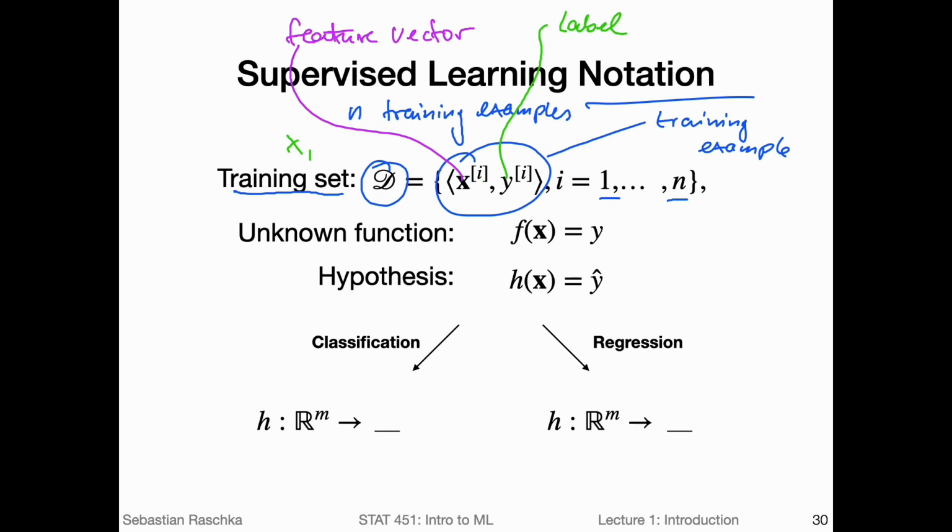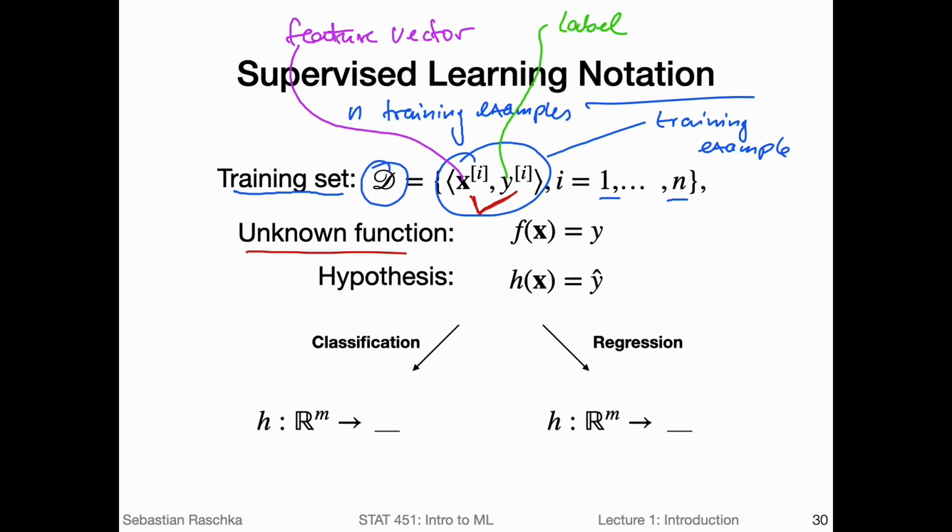Okay, so that is the training set, and there has to be something that generated the pairs here. So there was some function that assigned the label to the particular feature, and this is usually an unknown function. So usually we have a data set, there could be a human labeling emails as spam and non-spam.